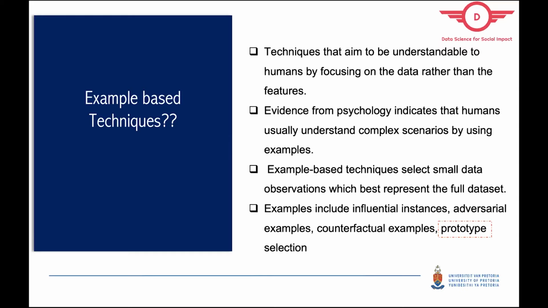So how we do that is we select a small sample from our data, which are the best representatives of our full data set. These example-based techniques include influential instances, adversarial examples, counterfactual examples, and prototype selection. Our focus is prototype selection and how we can use that on classification of misinformation data.